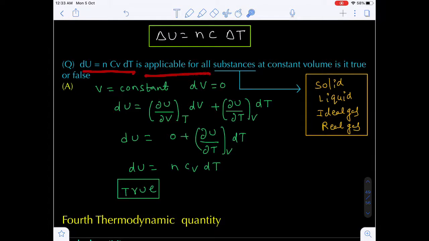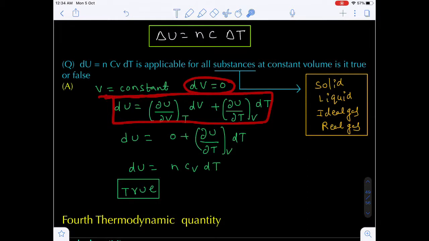Now dU equal to nCv dT is applicable for all substances at constant volume. Is it true or false? This is a very important statement. Let's suppose I am taking the volume as constant, because in the question volume is given constant. So the change in volume is 0. Now what is the exact differential equation of internal energy? dU equals (∂U/∂V) at constant temperature into dV plus (∂U/∂T) at constant volume into dT.